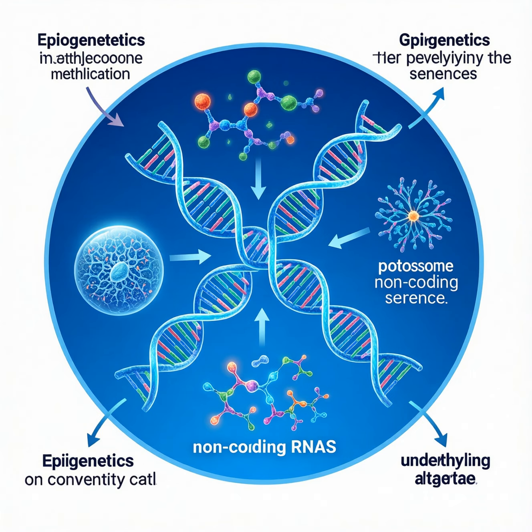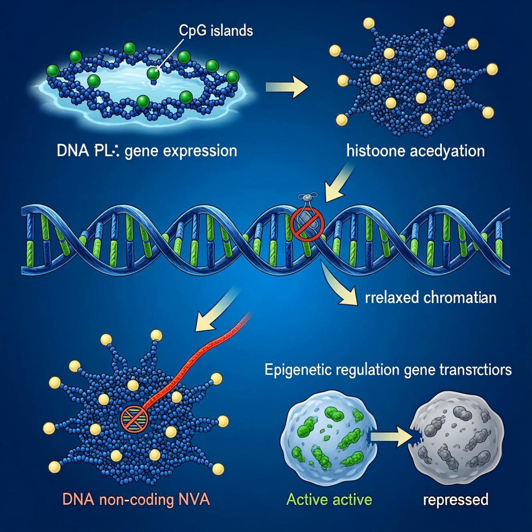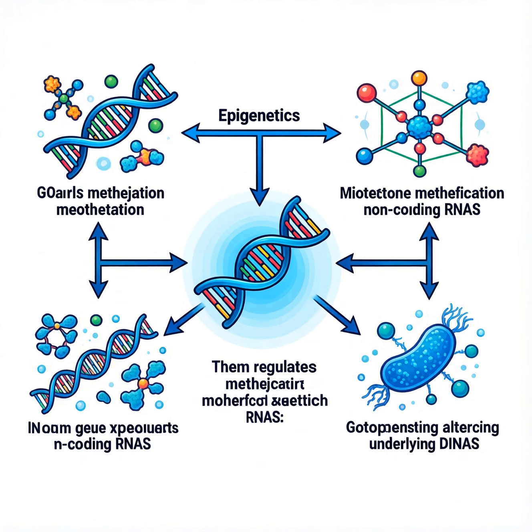DNA methylation adds a methyl group to cytosine and CpG islands. This chemical tag can silence nearby genes by blocking transcription factors. Histone proteins package DNA into nucleosomes, forming chromatin fibers. Acetyl groups attach to lysine residues on histones, loosening the fiber. Looser chromatin allows RNA polymerase easier access to gene promoters. Conversely, methylation of histone tails can tighten chromatin and repress transcription.